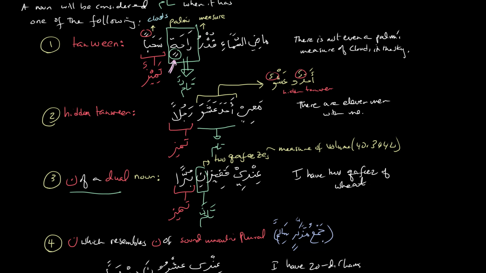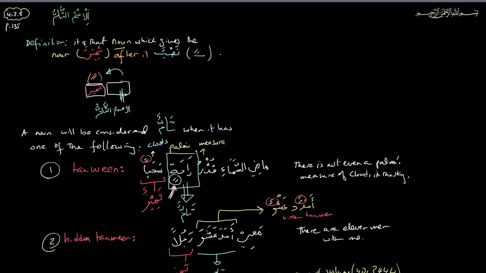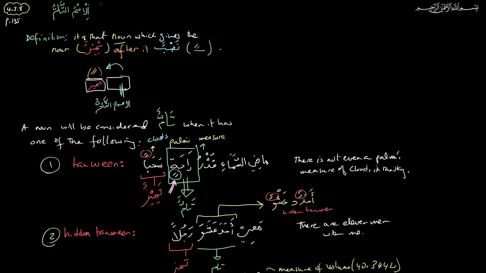So this is a kind of funky topic, I think. But let's go over what we have learned here. I'd like to know what the word tam means. Ismu tam, a noun that completes. I don't know. One second. Okay, I just googled it, and it means mukammil, complete, in Urdu. The guy was saying it's a complete noun. That sounds good to me. So it is a complete noun.